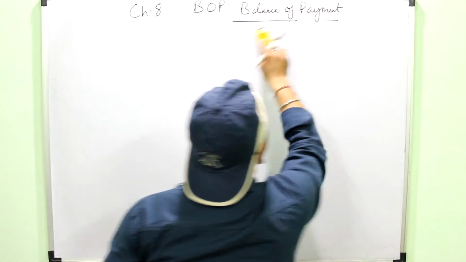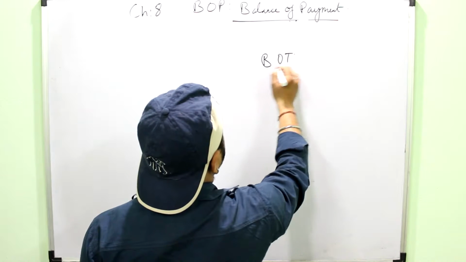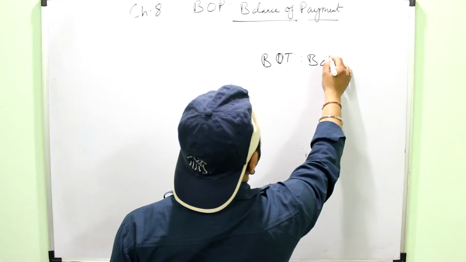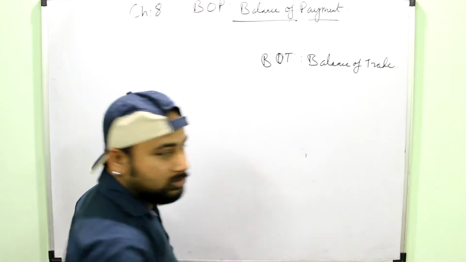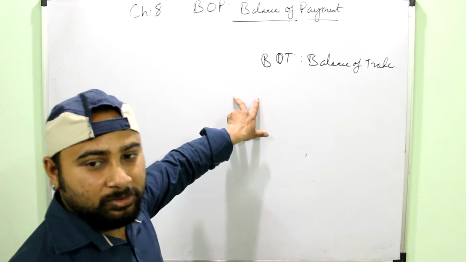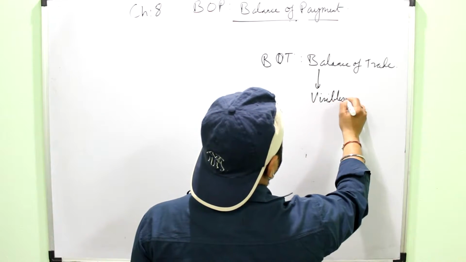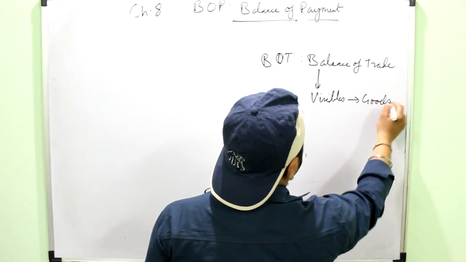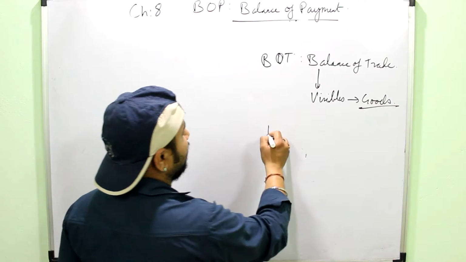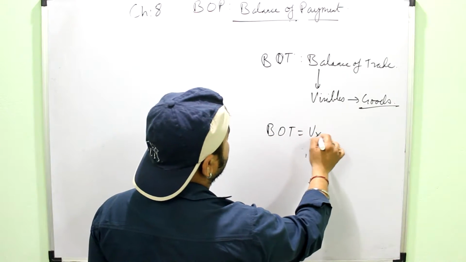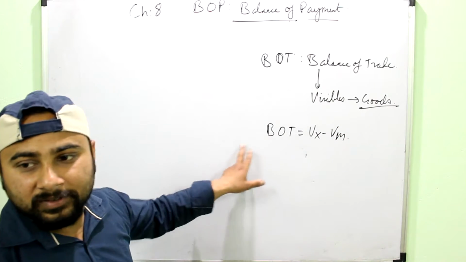Before the coming of this BOP, an older concept was used that was known as BOT, that is balance of trade. Balance of trade is an older concept which includes only the trade of the visibles. Visibles means only the goods. It doesn't include any services. It is simply calculated as Vx minus Vm, that is value of exports minus value of imports.